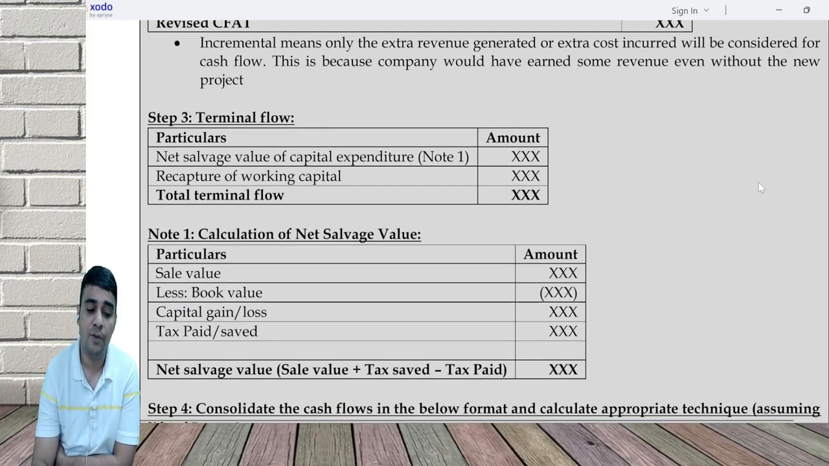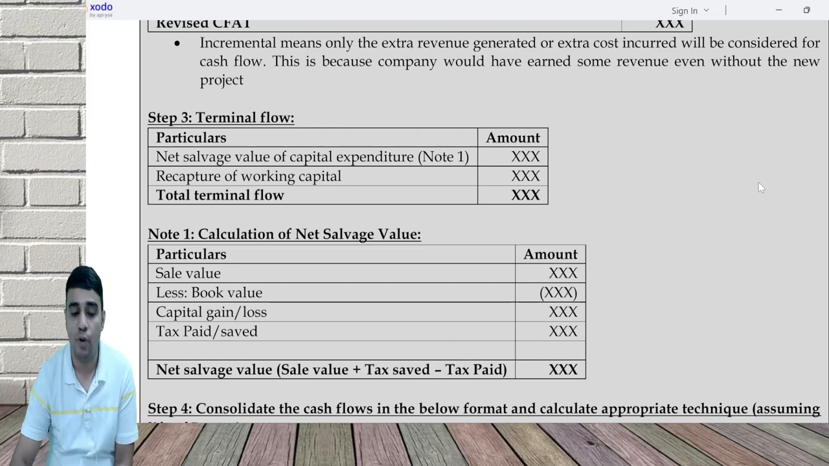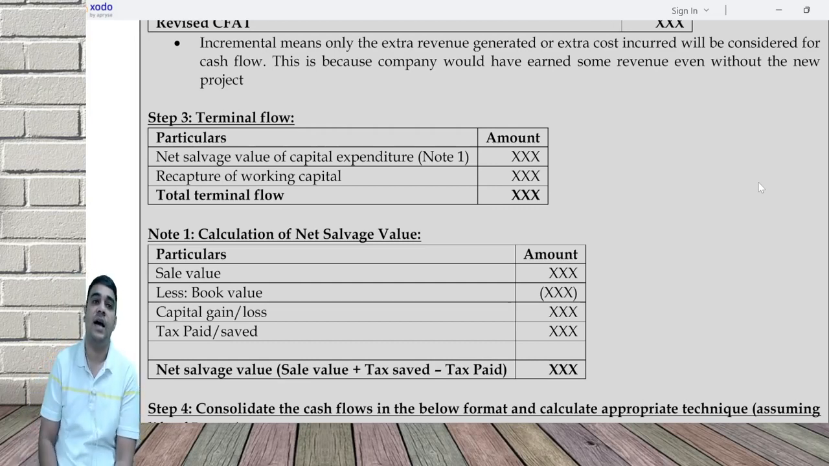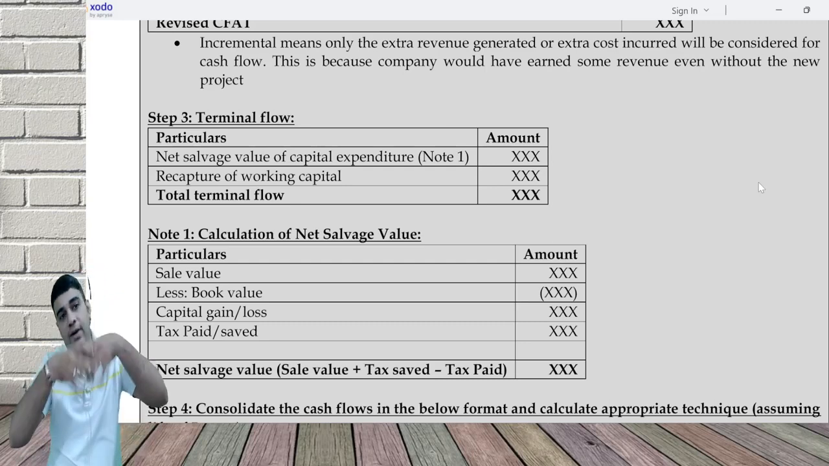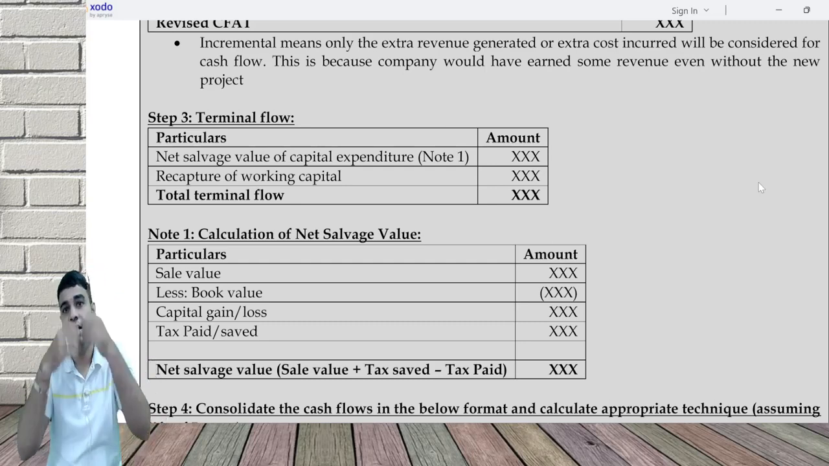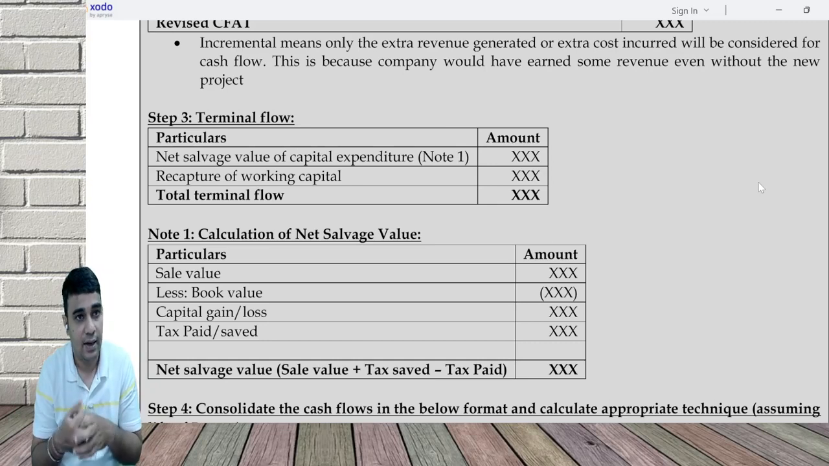What is terminal flow? First is the net salvage value of your capital expenditure, and second is recapture of your working capital. Every year working capital gets stuck. In the end, it will get released.